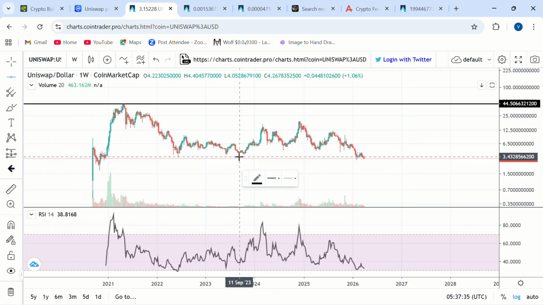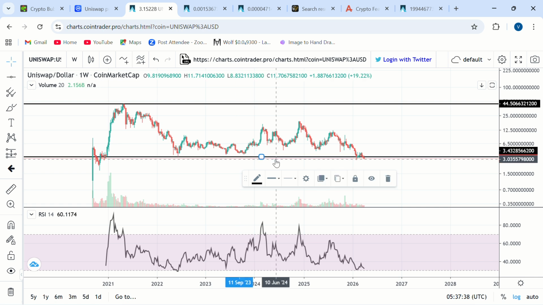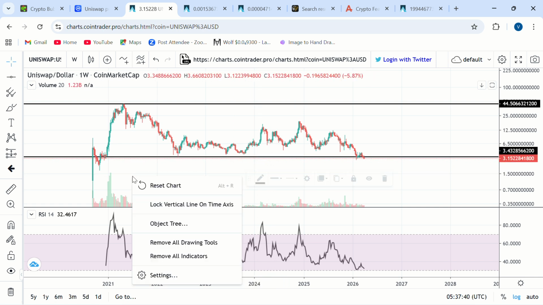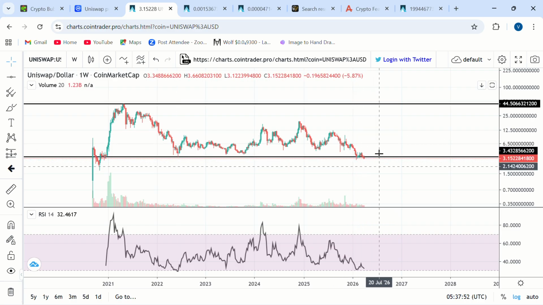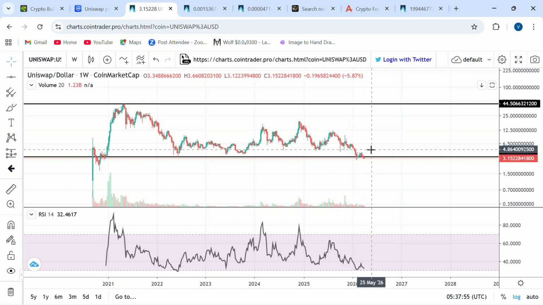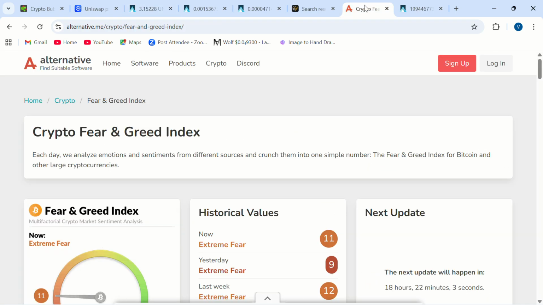I've seen Uniswap have major reactions at that $3.5 to $3 region. Uniswap consolidated there way back in 2020 before pumping aggressively to new all-time highs. Uniswap had a bounce there in June of 2022, and since February of 2026, we've seen Uniswap consolidate around that $3.1 to $3.5 level. Right now, we're in an extreme fear grip in the cryptocurrency markets.